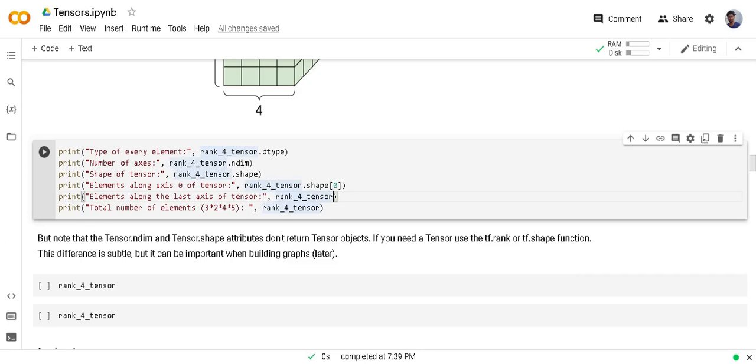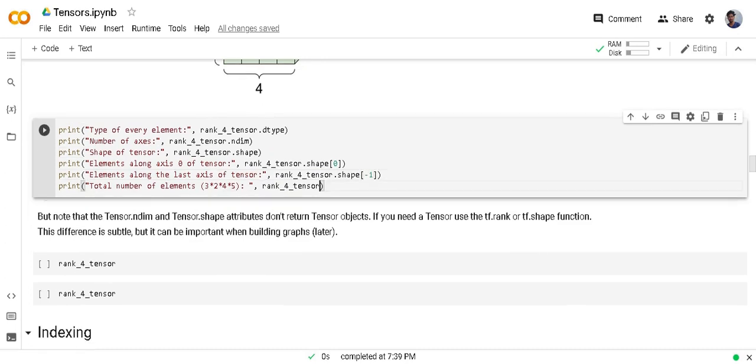And if you want to know the shape of the last axis, you can use -1 as the index. To get all elements a tensor holds, there is a function tf dot size.